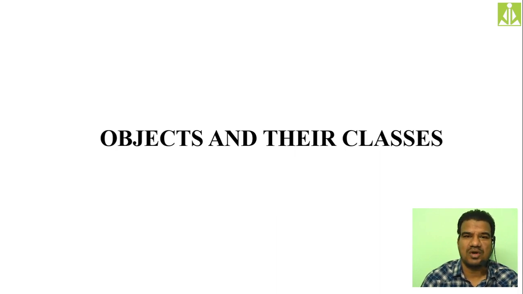Class is not at all a working model. It is a plan. It's just an abstract, isn't it? So we can call a class like an abstract to your object. Hopefully you understood. It is not at all a working model. Okay, don't confuse yourself. It is completely a passive entity, a description about the object. Okay, so how a product is going to work when you describe it on a paper, that will become a class.